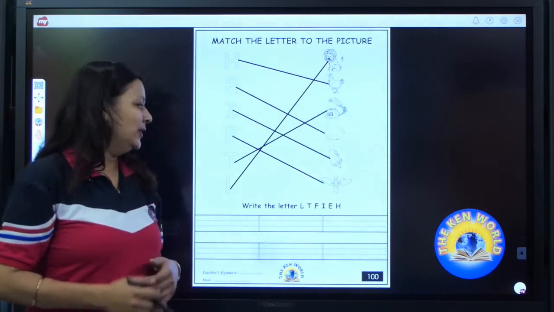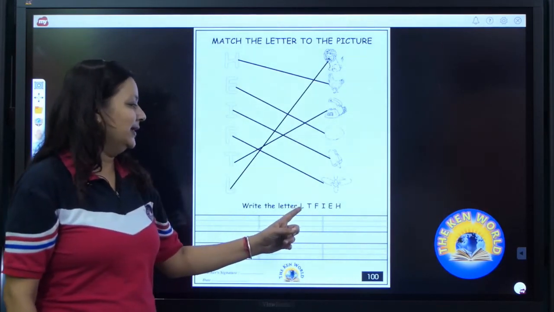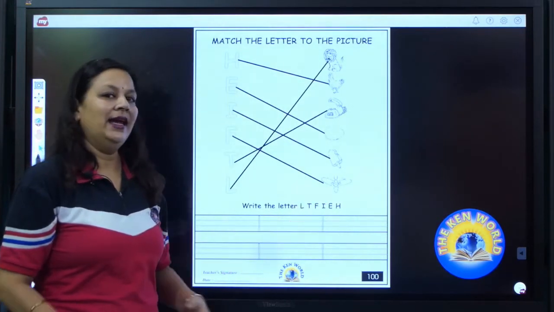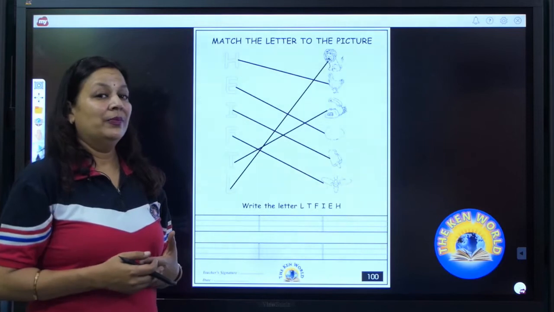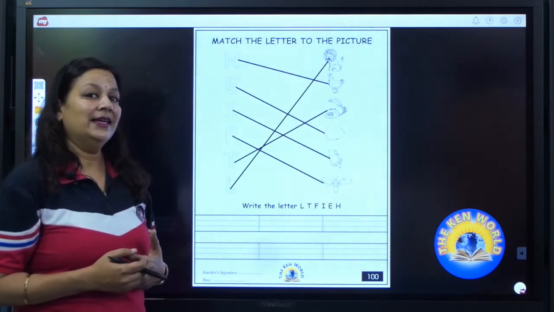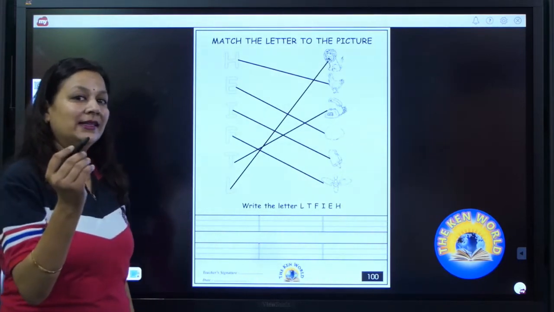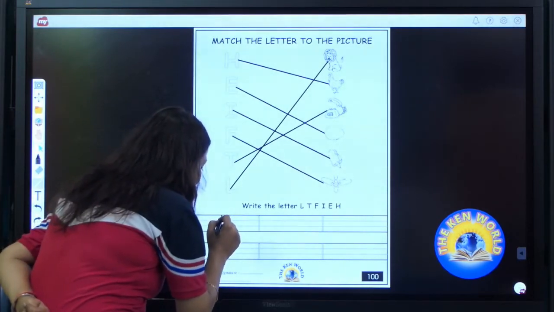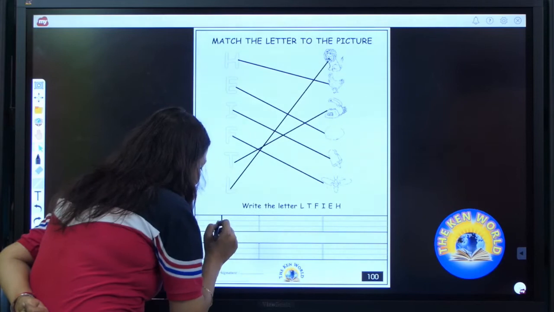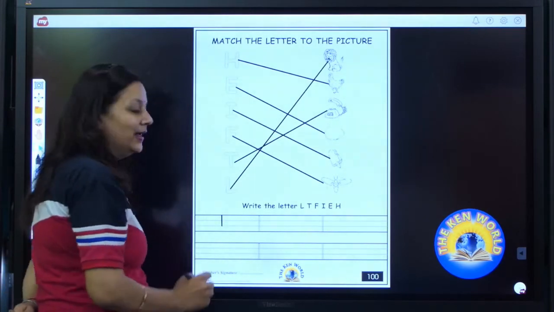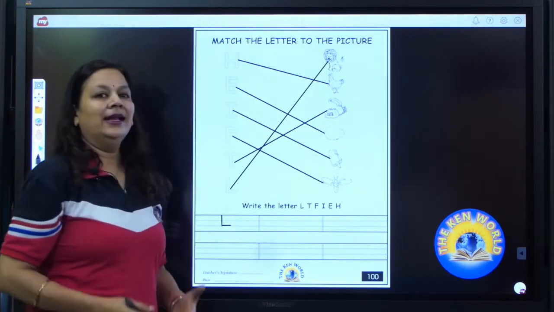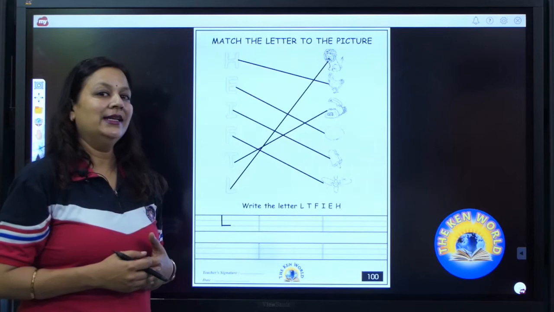Yes, na? Now we are going to write the letters L, T, F, I, E and H. We will do practice of these letters again. Hold your pencil like this. First of all, we will write L. Put your pencil on the top line, up to down, standing line. Now draw a sleeping line on the base line. L. Now it's your turn to write L.